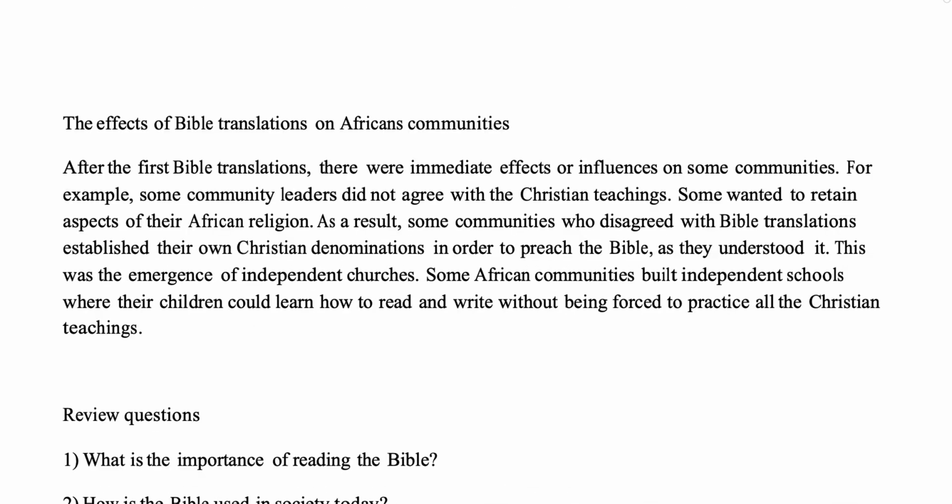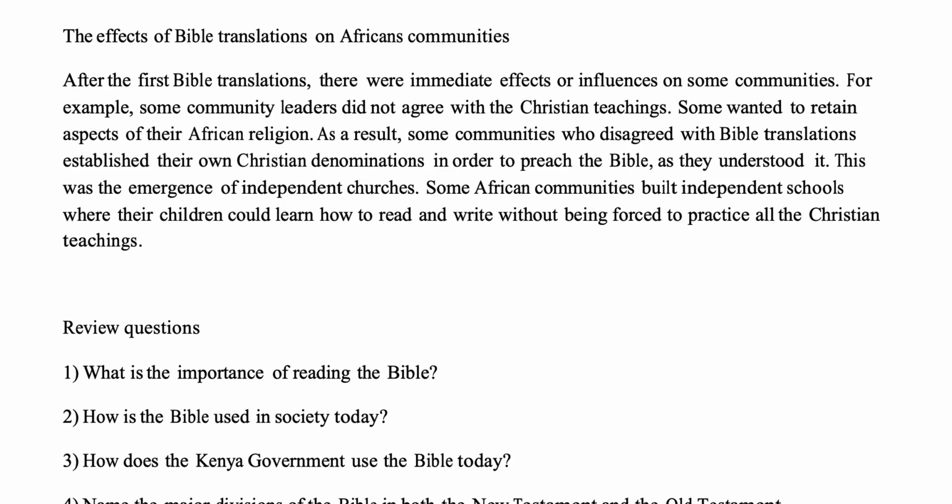The effects of Bible translations on Africans' communities. After the first Bible translations, there were immediate effects or influences on some communities. For example, some community leaders did not agree with the Christian teachings. Some wanted to retain aspects of their African religion. As a result, some communities who disagreed with Bible translations established their own Christian denominations in order to preach the Bible, as they understood it. This was the emergence of independent churches.